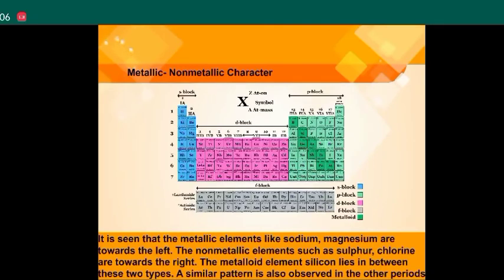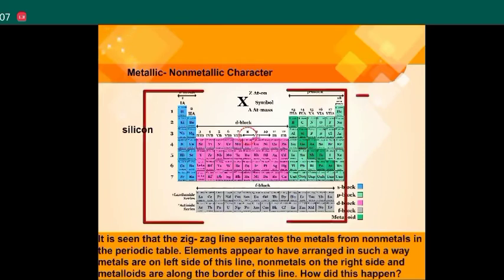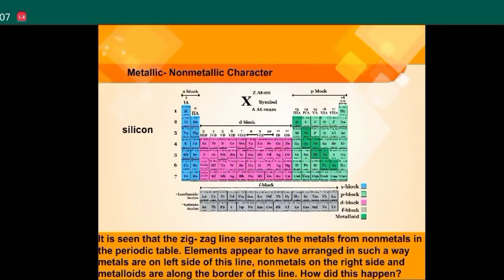Metallic, non-metallic character. It is seen that the metallic elements like sodium, magnesium are towards the left. The non-metallic elements such as sulfur, chlorine are towards the right. The metalloid element silicon lies in between these two types. A similar pattern is also observed in the other periods. It is seen that a zigzag line separates the metals from non-metals in the periodic table. Elements appear to have been arranged in such a way that metals are on the left side of this line, non-metals on the right side, and metalloids are along the border of this line.